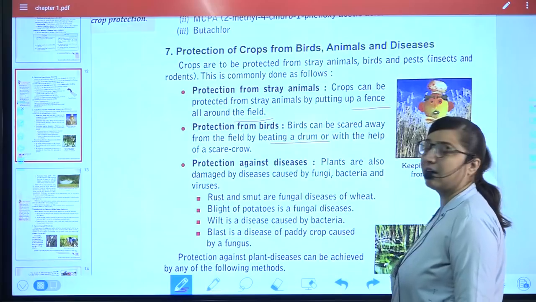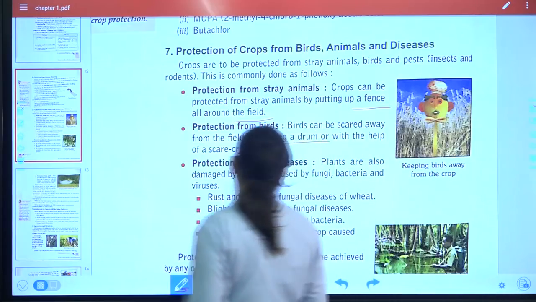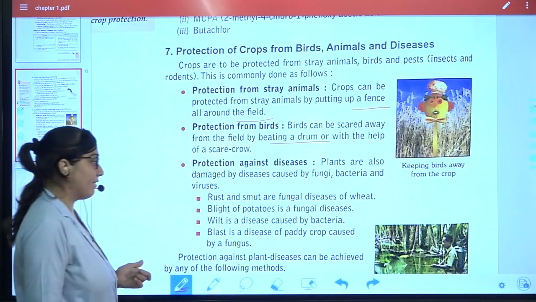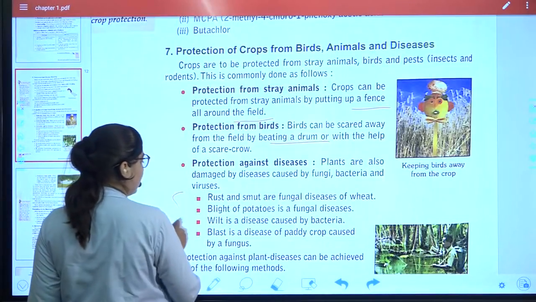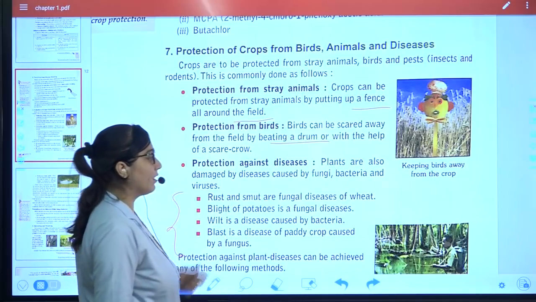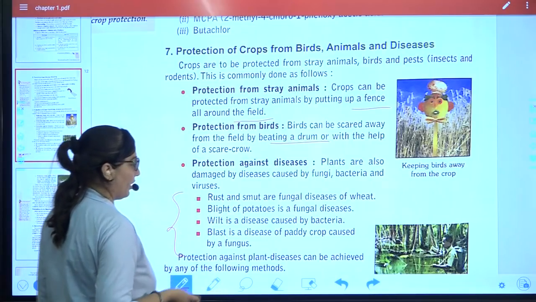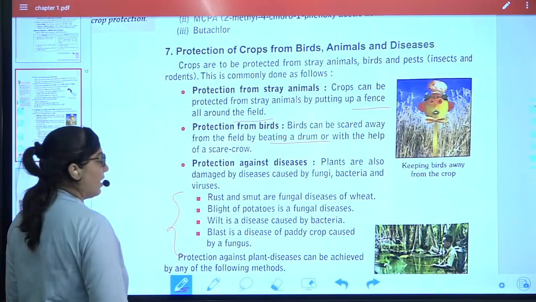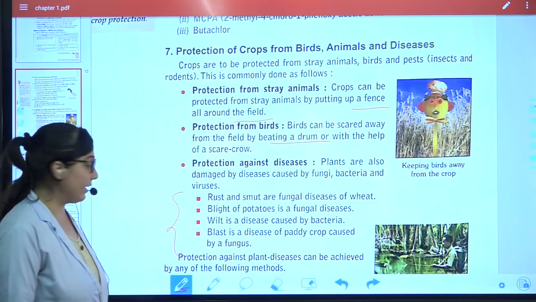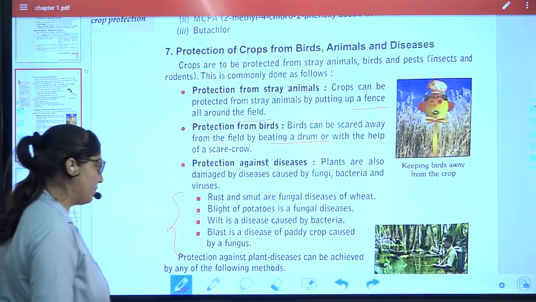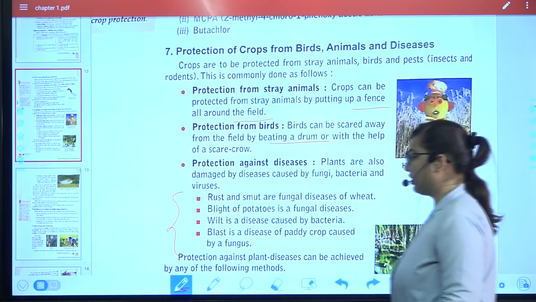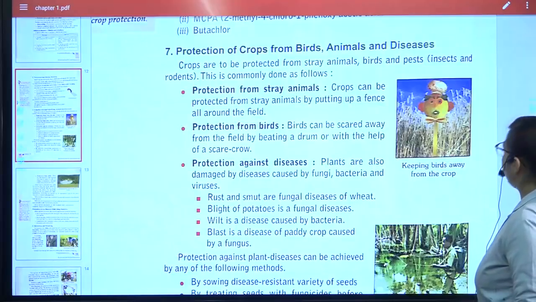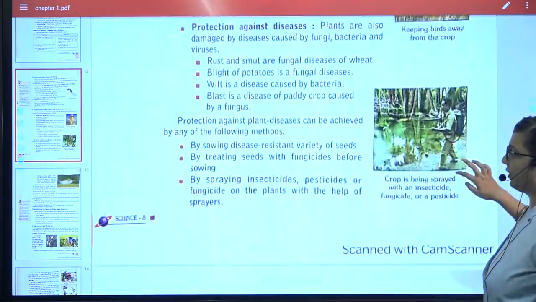Various types of disease are there in the plants, and they are caused by fungi, bacteria and viruses. They can be prevented. These are the ways: the rust and smut, they are fungal diseases. Blight of the potatoes, again it is a fungal disease. Wilt is caused by bacteria. And blast, a paddy crop disease, is caused by fungi. Protection of the plant can be achieved by any of the following methods, which are over here.